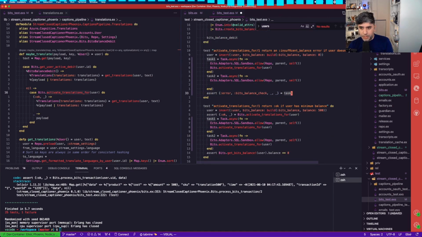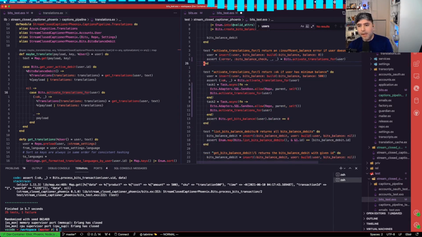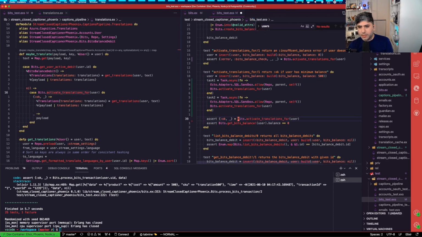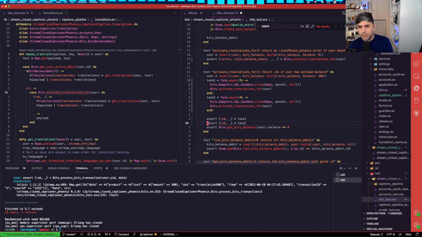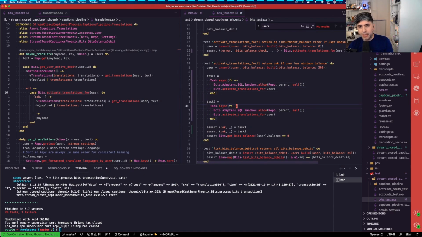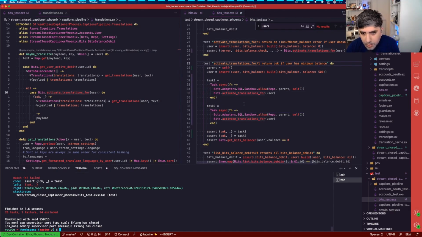We need to double check the balance. I want to see if I can trigger this. So this is an assertion with task 1. This one is task 2. We're doing the exact same thing. Let's see here. So that failed on line 44. So this didn't do exactly.